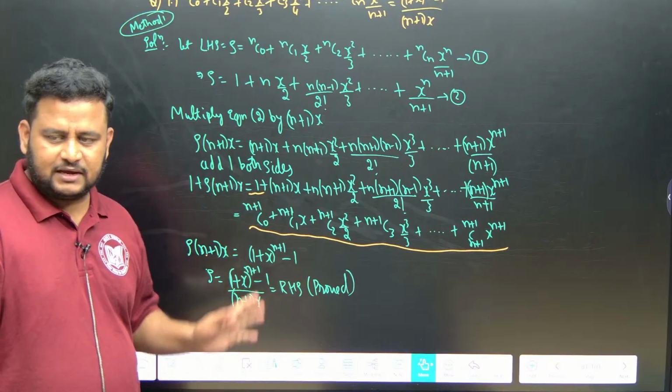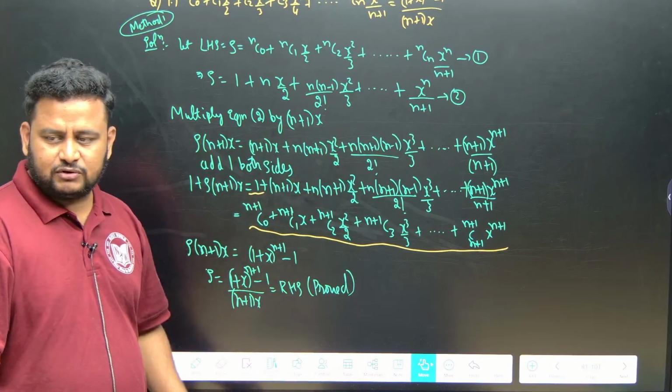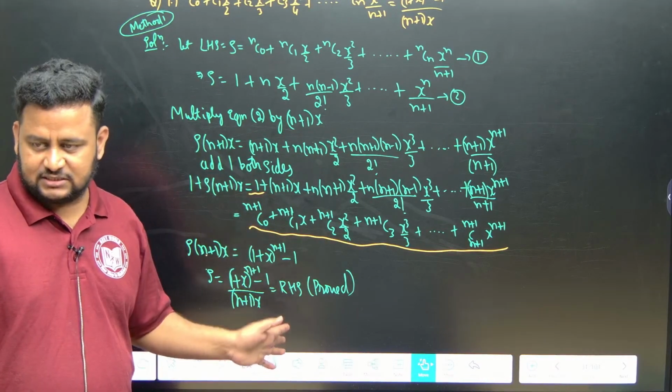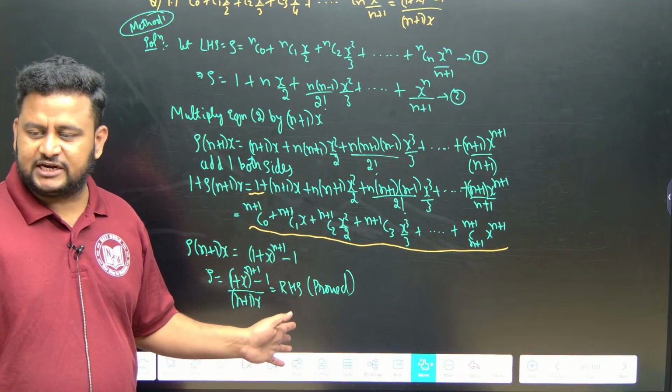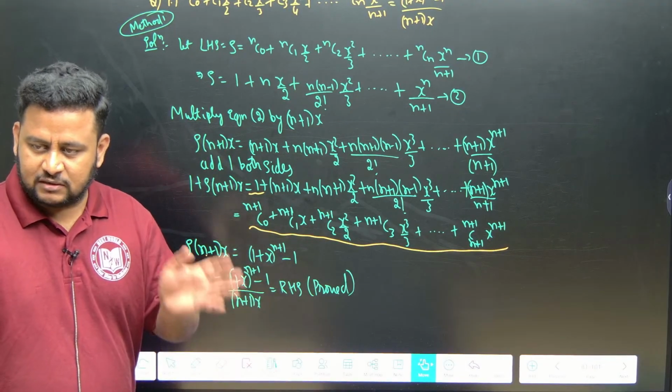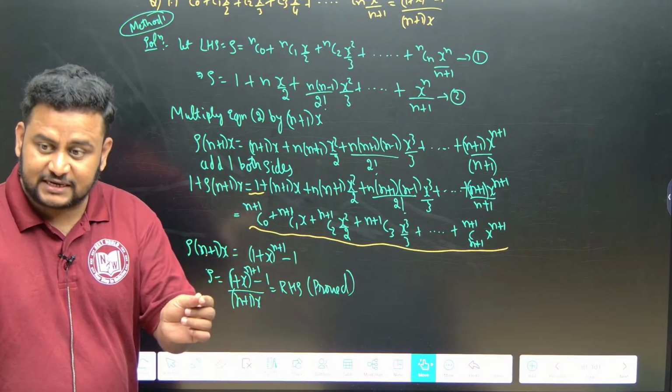Okay, once you multiply, after that you will get some equation. Then what you will do? You will add plus 1 on both sides. Why? We have to get it in the form of (1 + x)^n. If you want (1 + x)^n, the beginning term should be 1.